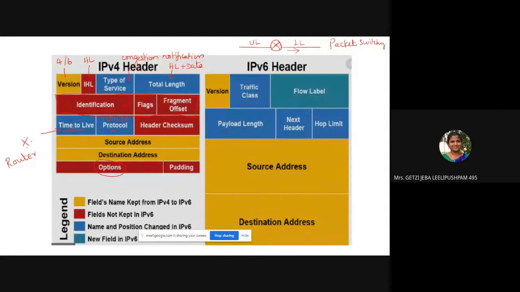Now, what is time to live? Time to live is the total hops, please note it down, total hops taken by the router to reach the destination. The TTL is renamed as hop limit in IP version 6. So what is that? Total hops taken by the router to reach the destination.